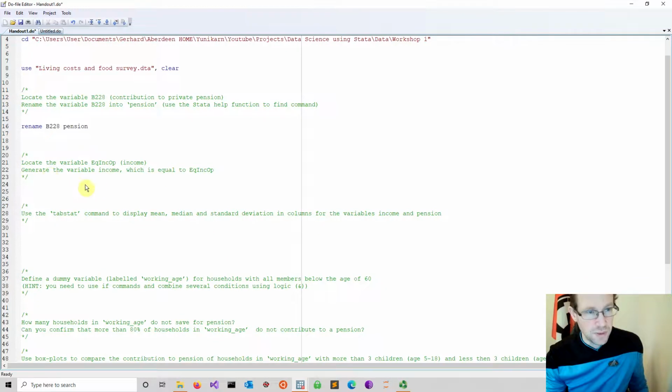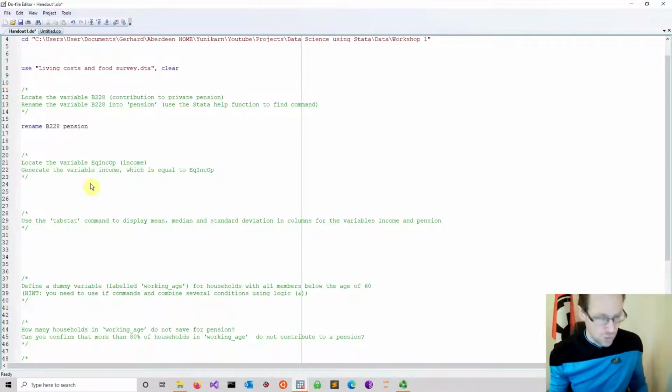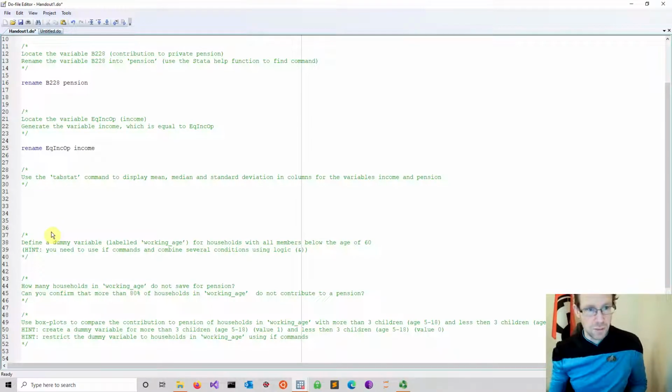The next step is also quite easy. It's the same principle. We have to look for income. We already have seen this before in the previous unit. So I just copy paste that and rename it into income. Then we do our first descriptive statistics using the tabstat command. We have seen this before in the session on how to get tables out of Stata. So we want to display the mean, the median, and the standard deviation.